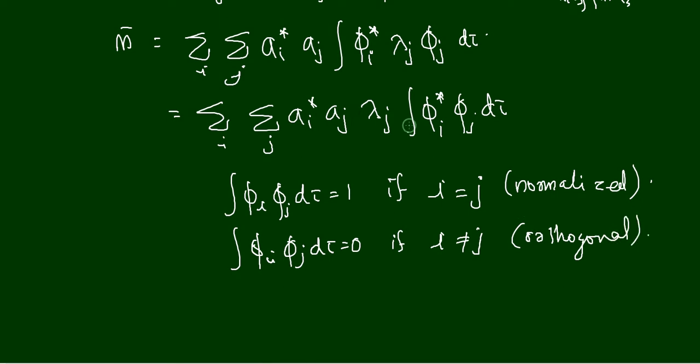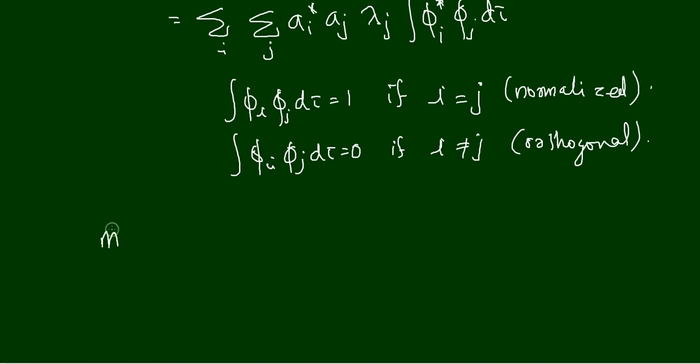So not all the integrals inside our expression will exist; some integrals will go to zero. Which integrals go to zero? Whenever i is not equal to j, those integrals will be 0. Therefore only those terms will exist where i is equal to j. Therefore we can write m bar is equal to sigma i, and there is no need for sigma j, because j is already equal to i. The term exists only when j and i have the same value.